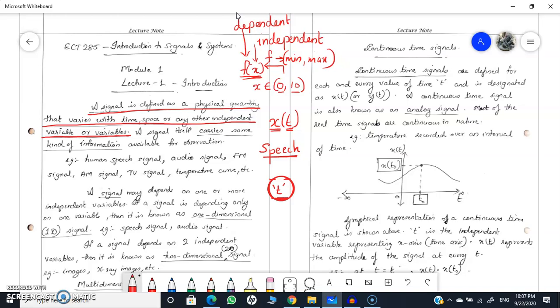Now, as I said, a signal may depend on one or more independent variables, one or more independent variable.